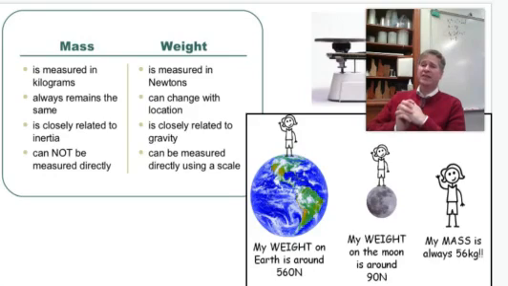Mass always remains the same, and that is true. It doesn't matter where we go. If I have a 1 kilogram block of iron, it's going to have that same mass no matter where I take it. If I take it to Mars, it's still that same block that has a mass of 1 kilogram. Whereas weight does change with location. So if I take that 1 kilogram mass, which on Earth is 10 newtons, to the moon, it's going to have less weight. It'll have the same mass because it's still the same block. It's the same matter, but it's going to have a different force of weight.